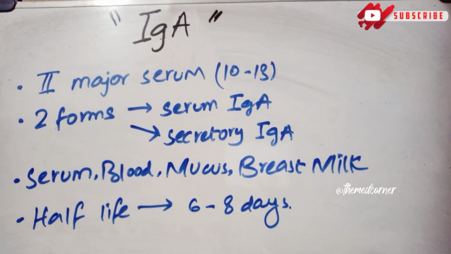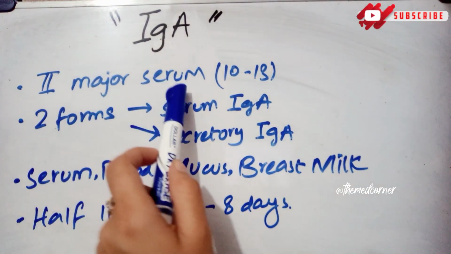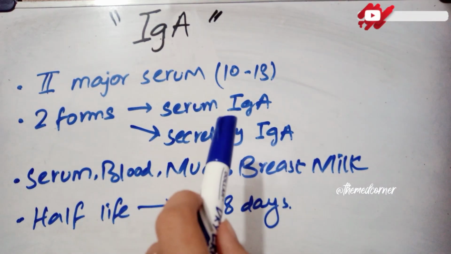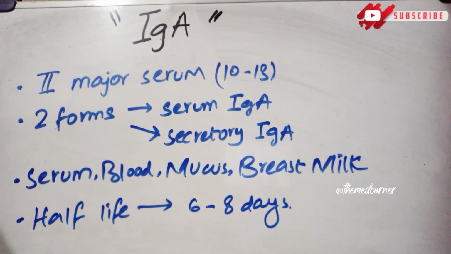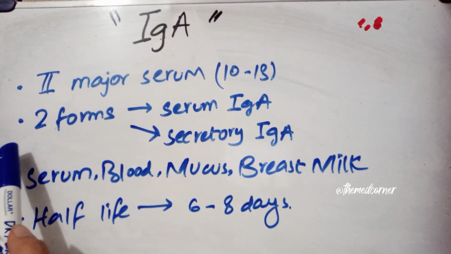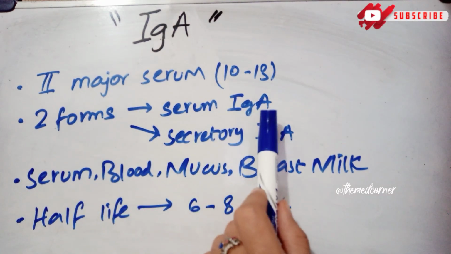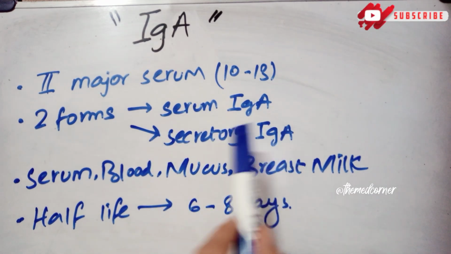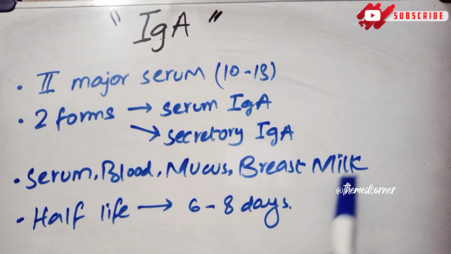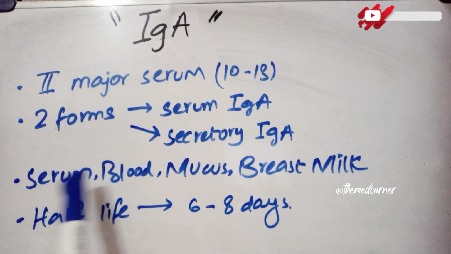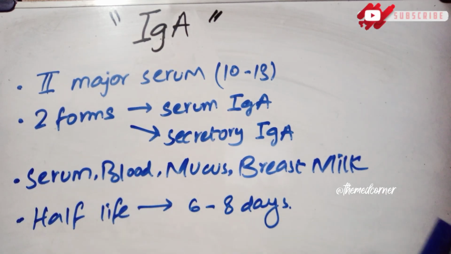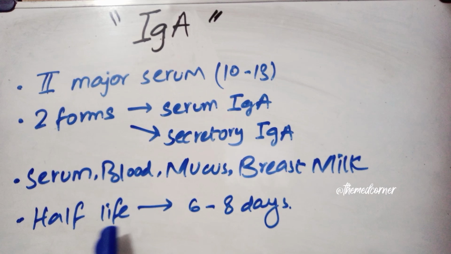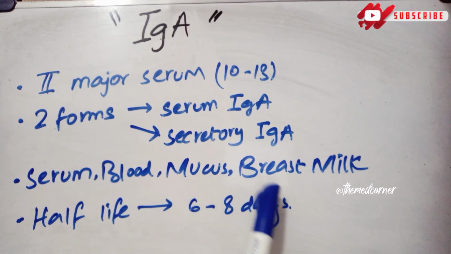Now moving to the second, that is IgA. IgA is the second most abundant in the serum of the body, as the first one was IgG, which we have discussed earlier. It is present in two forms: the serum IgA, present in the serum of the blood, and the secretory IgA, present in the secretions such as breast milk and mucus. And the IgA has a half-life of 6 to 8 days, that is, it is present for 6 to 8 days maximum against any immune response.